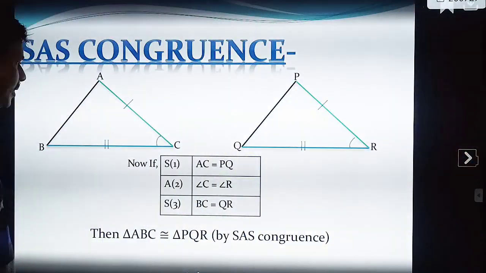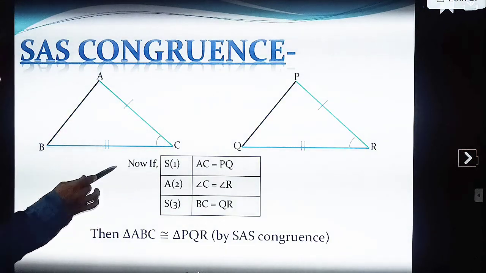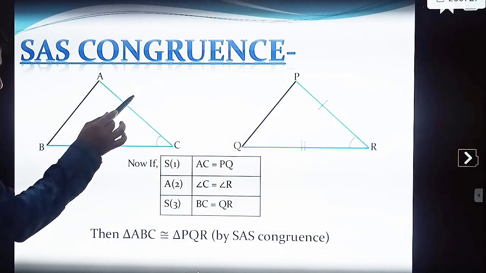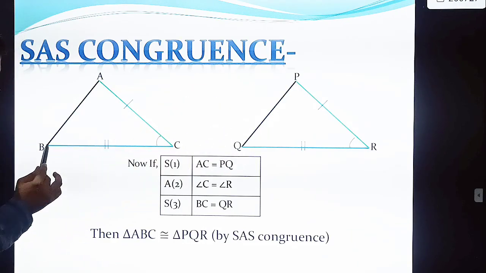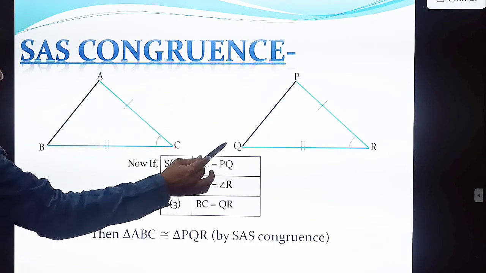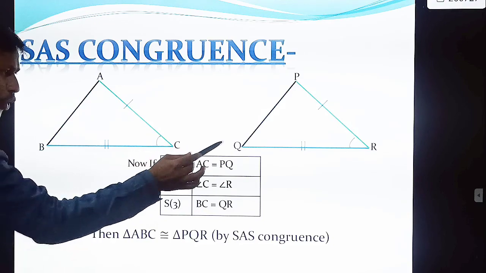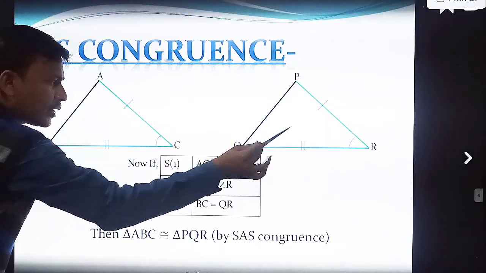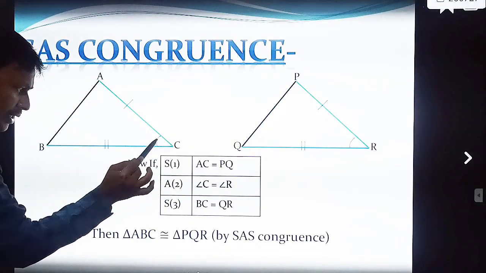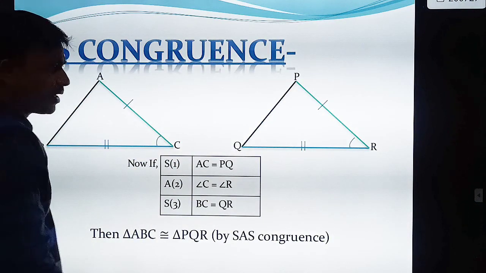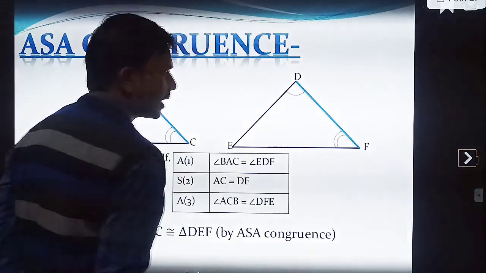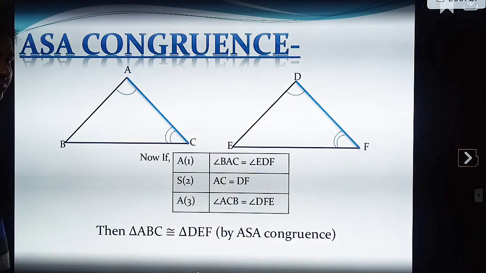Next comes SAS congruence. SAS, this one is side here. Side AC is equal to side PR. Side BC is equal to side QR. And the included angle must be equal. Included angle: the angle included between these sides must be equal. Then it is called as what? SAS triangle congruence. Next comes what?